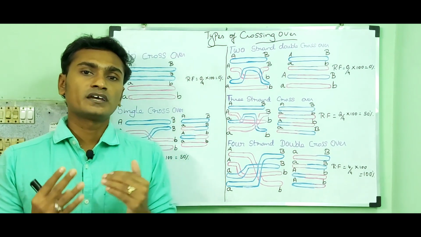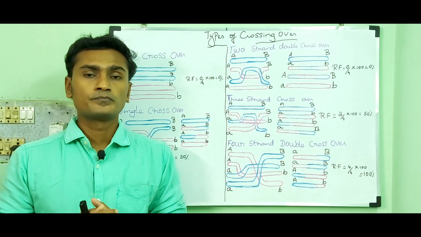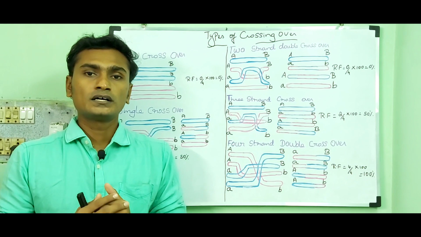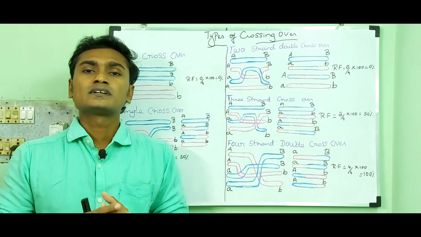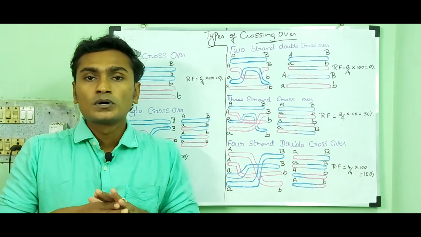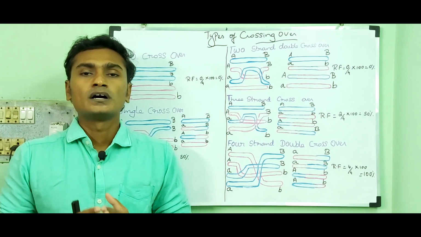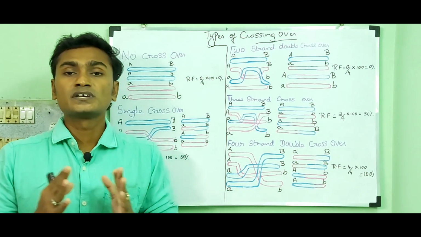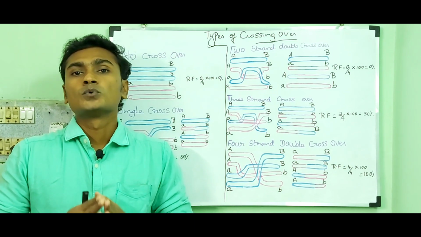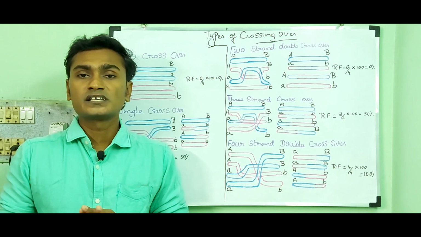Then the final type is multiple crossover. In this type, more than two chiasmata are formed, and thus crossing over occurs at more than two points on the same chromosome, resulting in an extremely low recombination frequency.